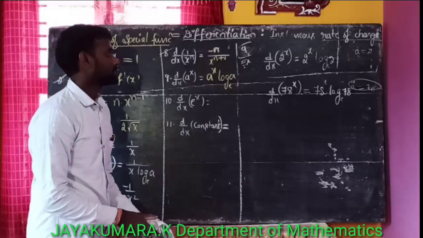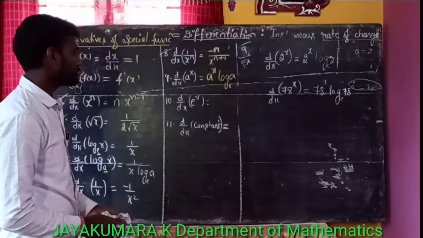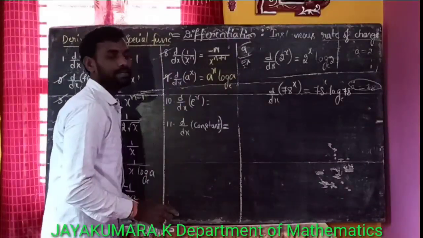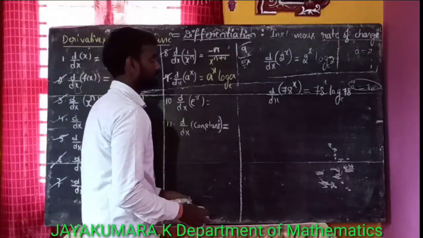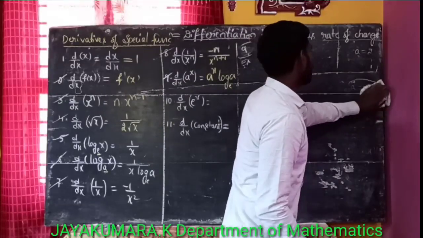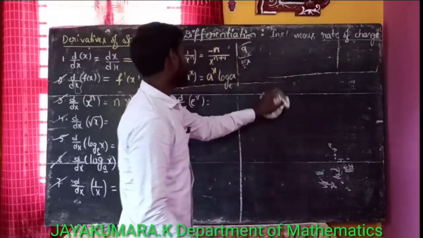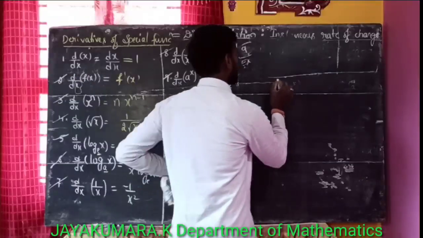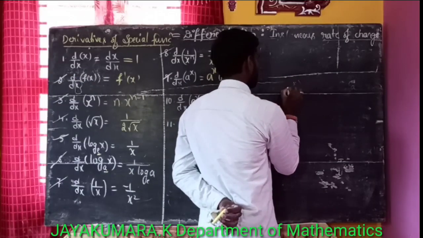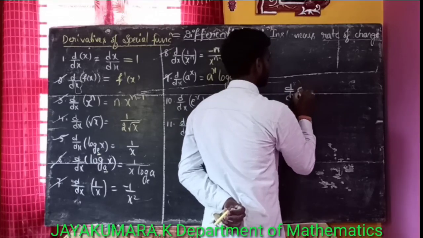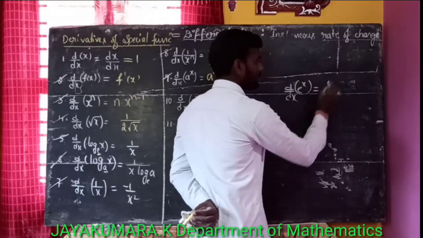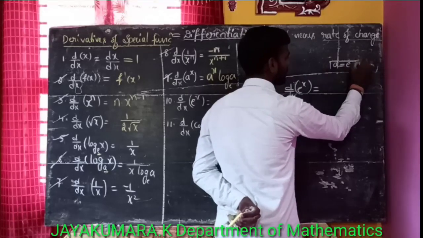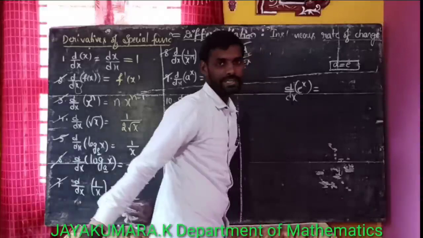Okay. Now the next one, derivative of e to the power of x. Here the derivative of e to the power of x is, observe, d by dx of e to the power of x. Here observe, here e is also a constant. That means in place of a you will have e.